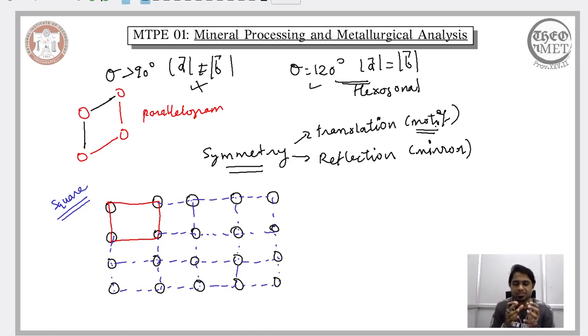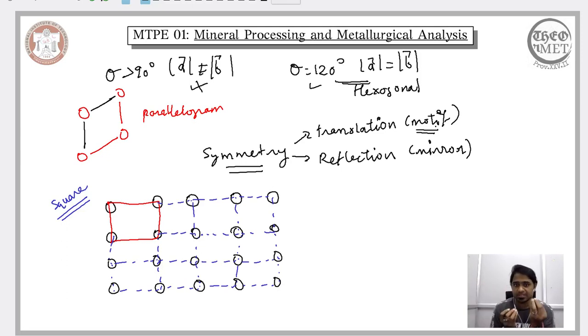So let us now see what this reflection symmetry means in the different configurations that we have considered so far. We have seen different unit meshes, and we have seen that repetition of these unit meshes, using the translation symmetry, we will be able to build an entire crystal.